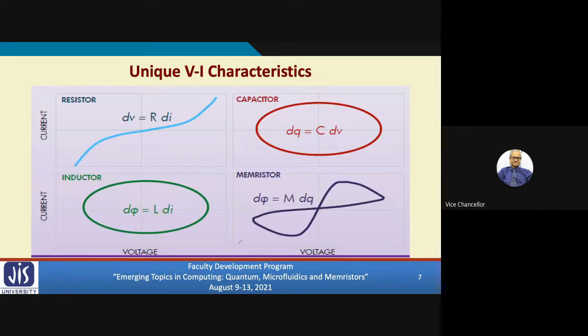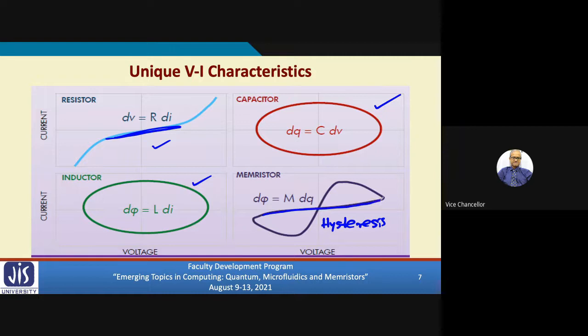Now, in terms of the electrical characteristics, if you just plot the VI characteristics, this is a typical characteristic of a resistor. This is the linear region. Capacitor and inductor both exhibit elliptical shaped characteristics. And what I wanted to show you is that a memristor shows this kind of hysteresis loop. As voltage increases, the current will also increase.